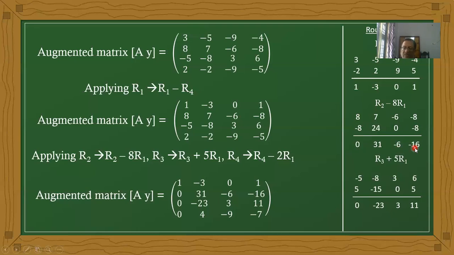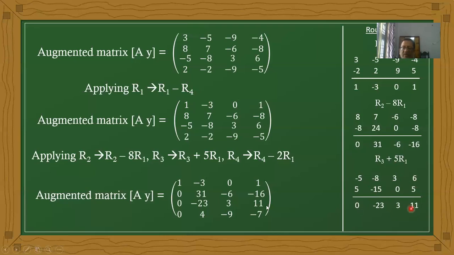Okay, next, R3 plus 5 R1. R3 values are minus 5, minus 8, 3, 6, and 5 times R1: 5 times 1 is 5, 5 times minus 3 is minus 15, and 0, and 5. The sum becomes 0, minus 23, 3, and 6 plus 5 is 11.